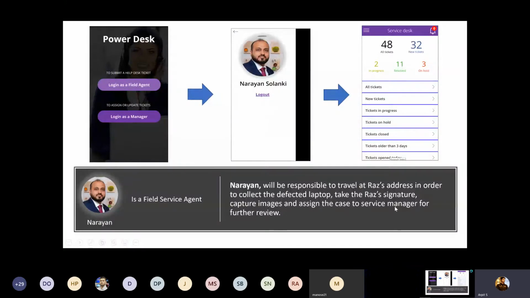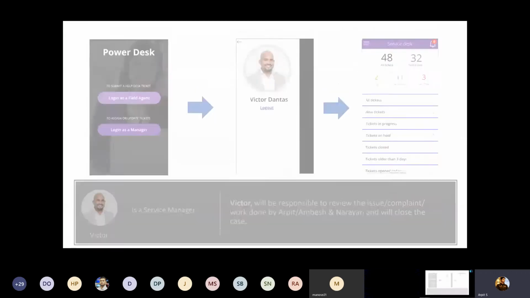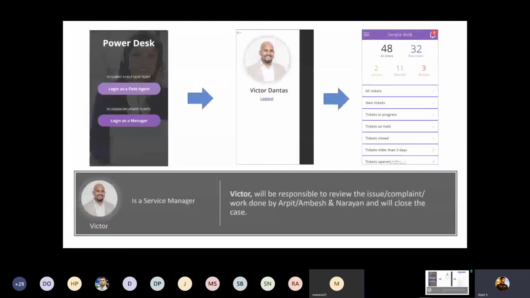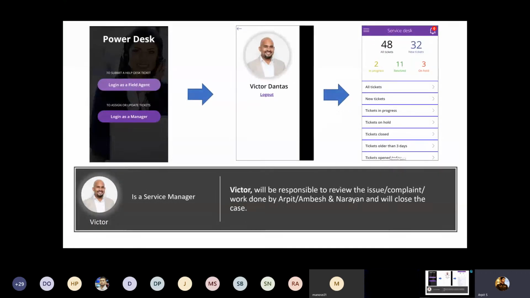And lastly, Victor will play the role of service manager. Whatever work has been done by Arpit, Ambase, and Narayan, he will be responsible to review all kinds of issues and complaint work done by them, and will close the case. So the customer service cycle will start with the RAS and will end with Victor. So let's see everything in action today.